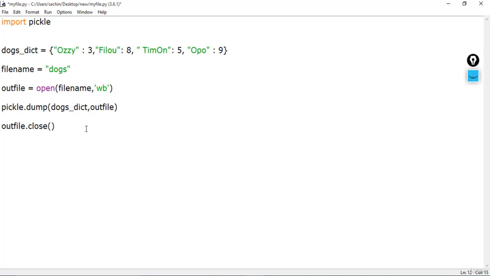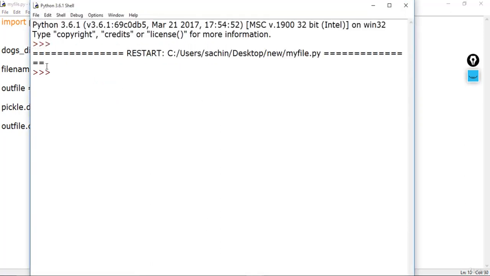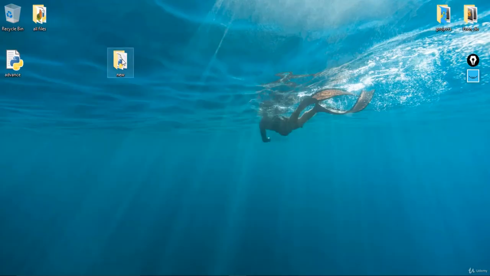After this, we'll run this program and see if we can serialize this dog dictionary in this outfile. Let me save this first, and let me run it with F5. If you see, we don't have any error, that means our file should be created in this new folder.